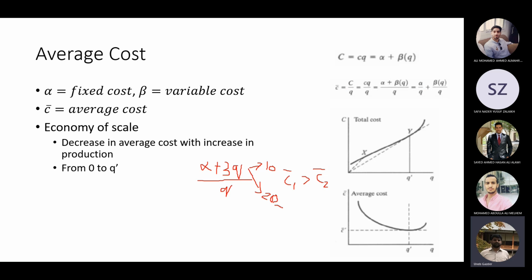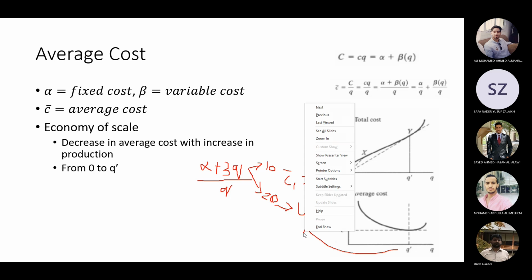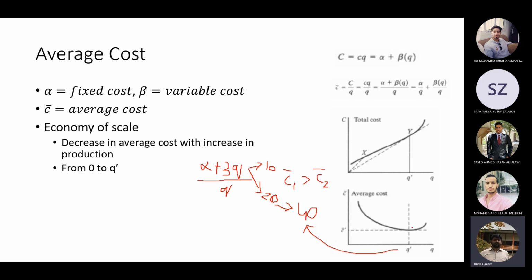Now from 20, it can go up to what? 40. So Q dash can be up to 40. Up to 40, you can keep on reducing the cost. So when the number of passengers are increasing, the average cost will keep on reducing till you reach the value of Q dash. In this case, Q dash is 40, the number of passengers one bus can hold.